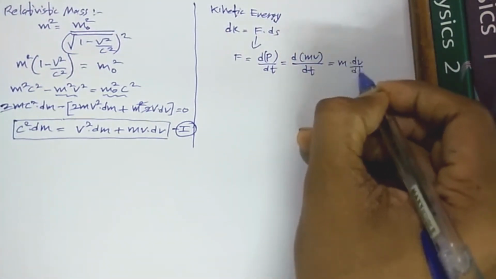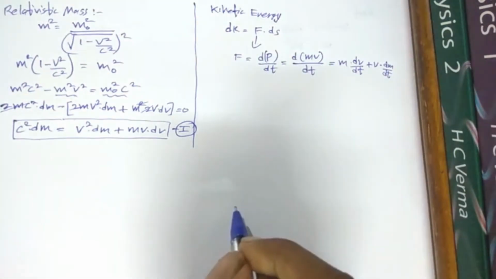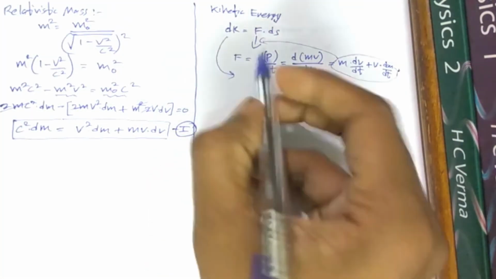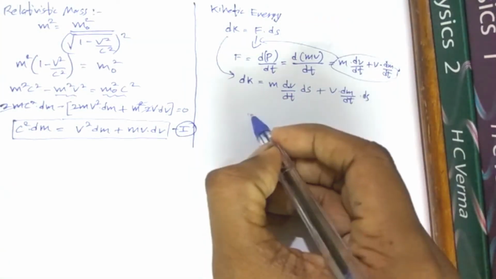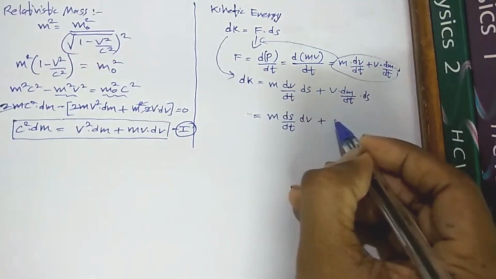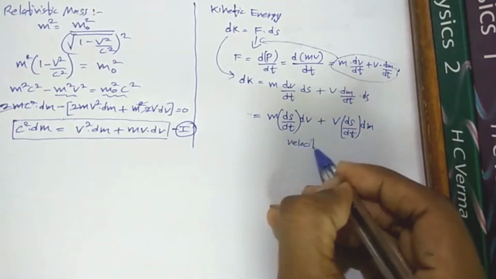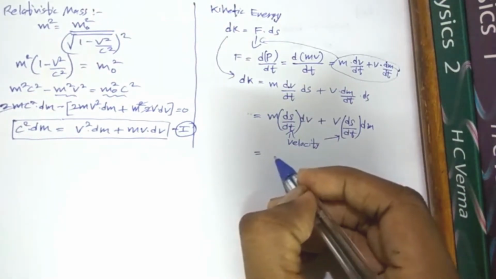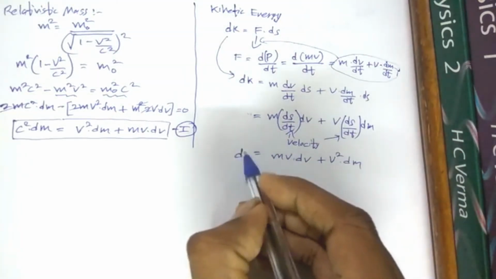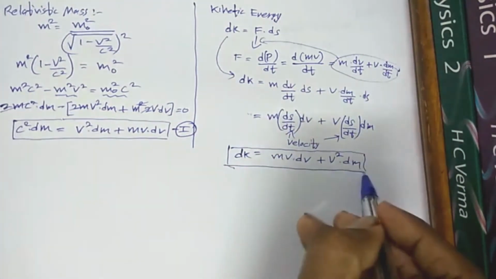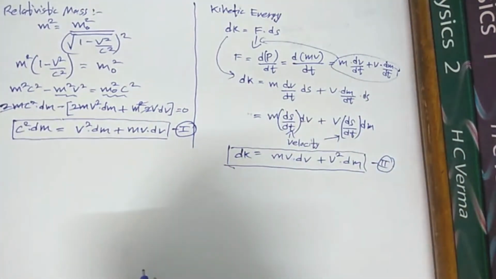Let's differentiate them with respect to time. We get this. Put this in the above equation and we get this. Now we can interchange these terms and rewrite this equation like this, where rate of change in displacement is nothing but velocity. So our equation will be mv dv plus v square dm. Let's say this is the second equation.